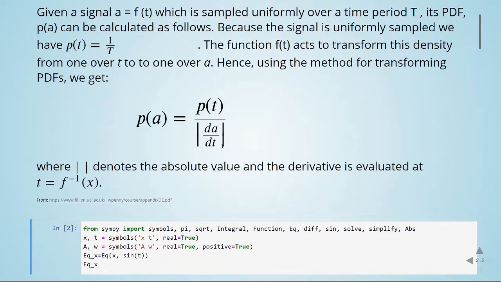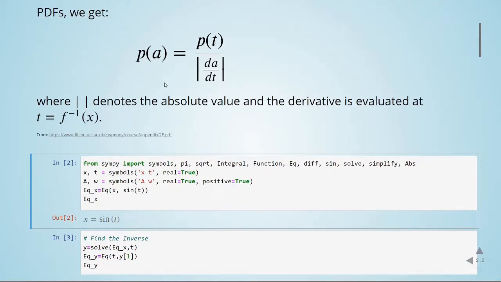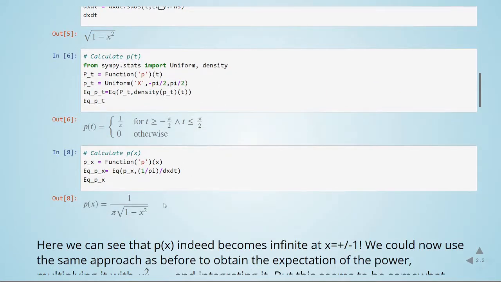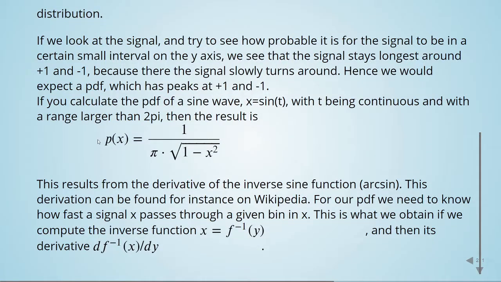So now to calculate the PDF of the sine wave, we have P(t), and we can divide one by the other, and we have the final result, which is 1 divided by pi times the square root of 1 minus x squared, which is the same result that we were given before.